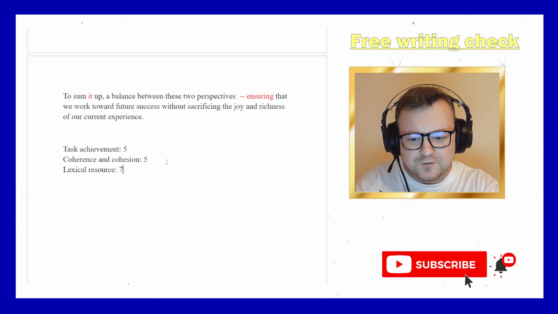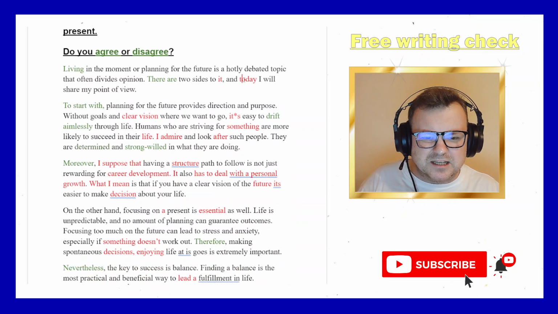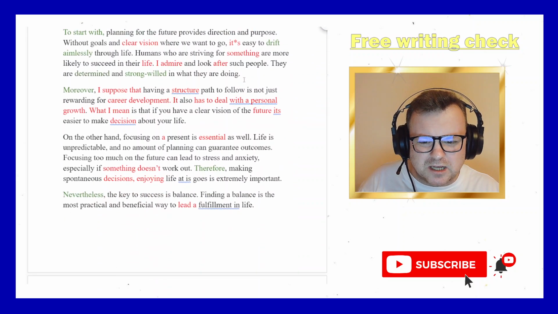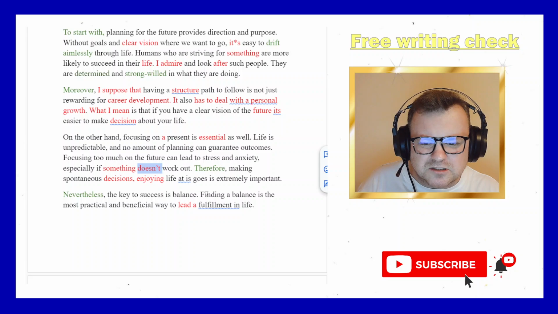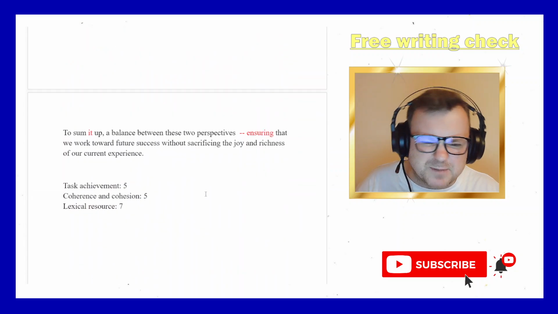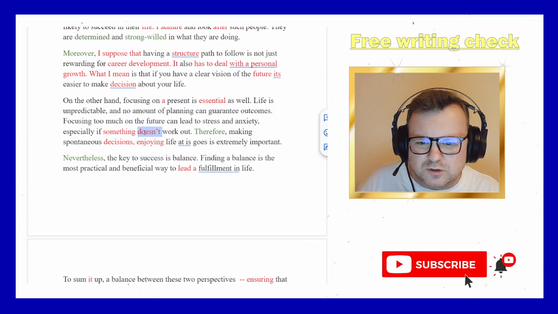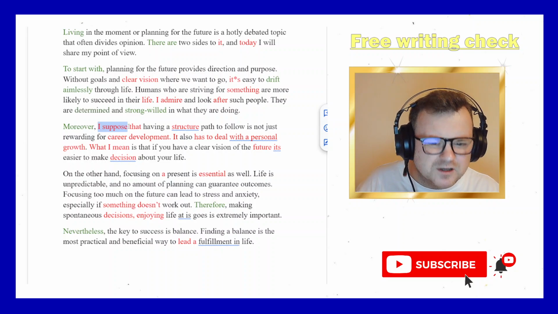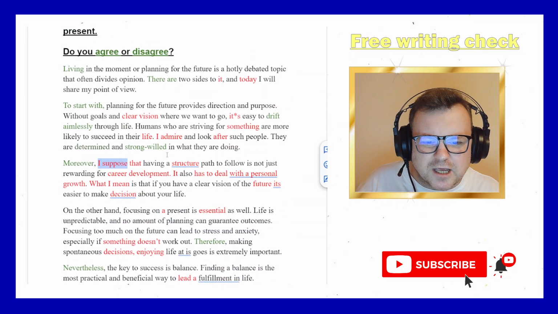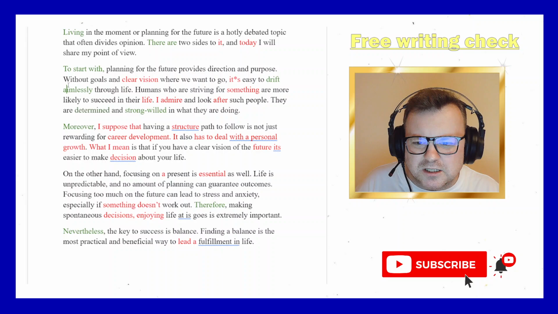I think we have enough for a 7. There are some strange, not very academic things, like the use of "today" I don't like. Some contractions like "doesn't" and "it's", which maybe it's okay. I wouldn't mark it down heavily for using "doesn't" or "isn't". A little bit of personal language, "what I mean is" or "I suppose". I don't like this personal stuff. But in terms of collocation and less common vocab, "to drift aimlessly", great.